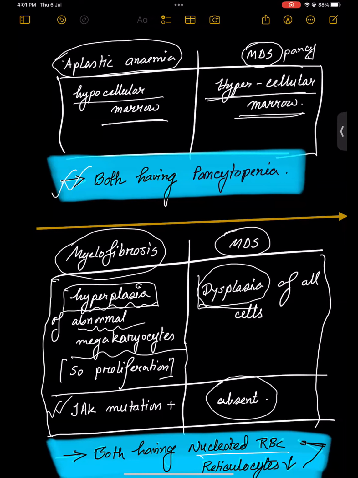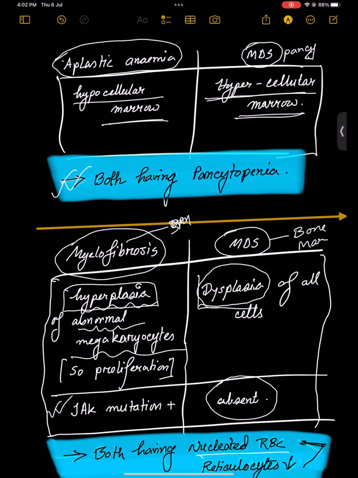Obviously, if you do a bone marrow, you will find the findings in MDS. But in myelofibrosis, everything becomes fibrous tissue, so you cannot even obtain bone marrow because it is already fibrosed.